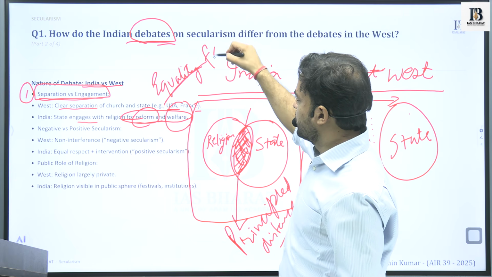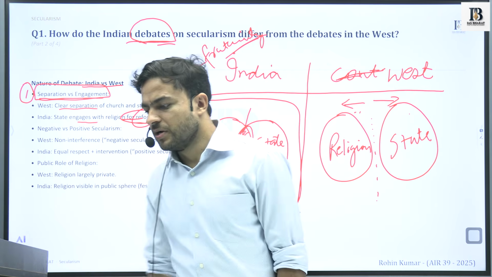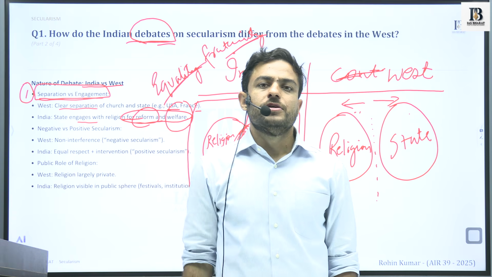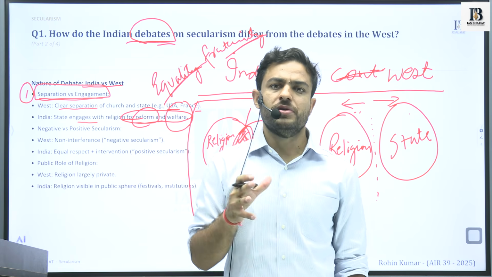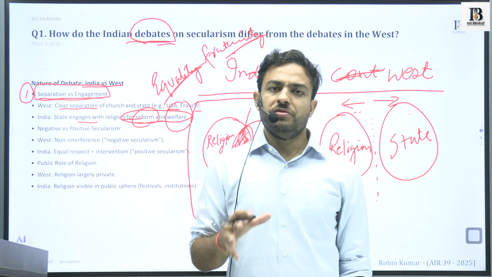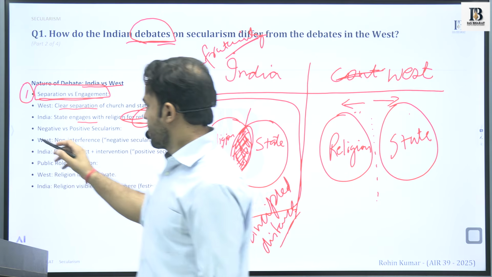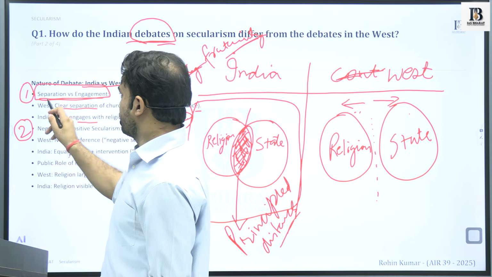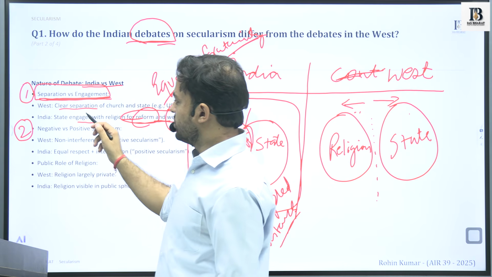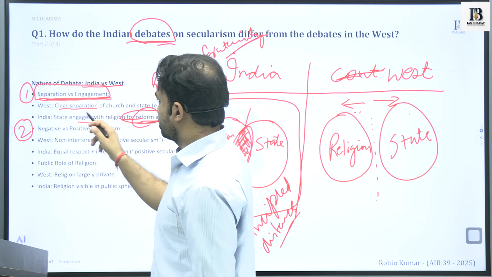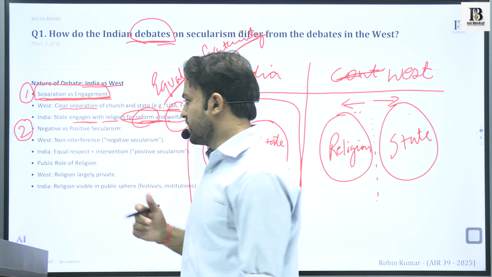We see it relies upon fraternity, and these terms are defined very well in the constitution. So the Indian state intervenes to such an extent that these constitutional values are not compromised, and we as a society progress as a result of this. So this becomes the first point: the nature of engagement between the state and the religion, which is a clear separation, as well as a certain principled intervention that exists in the case of India.